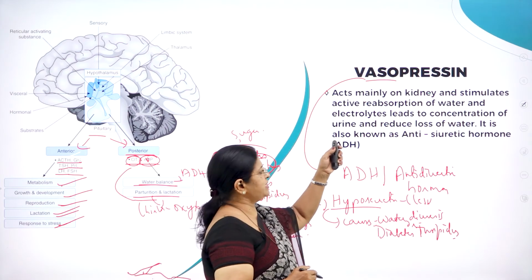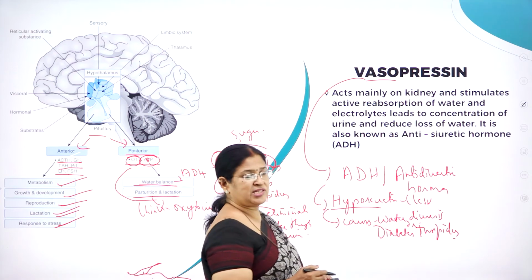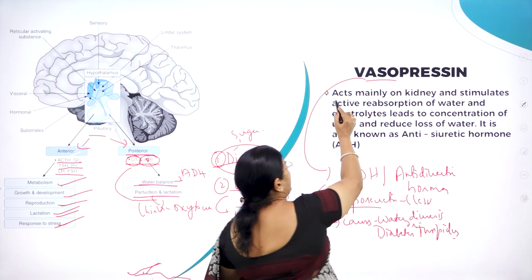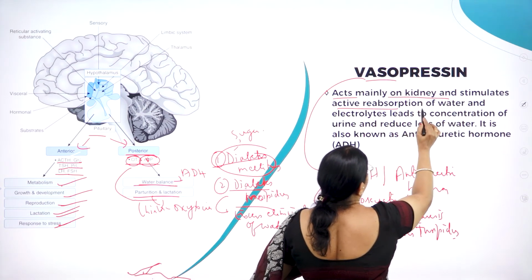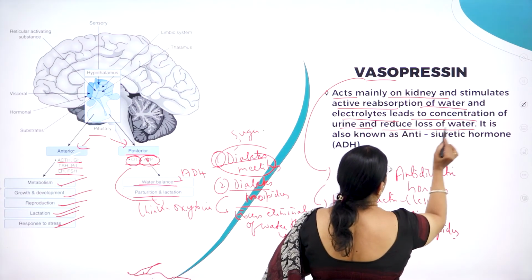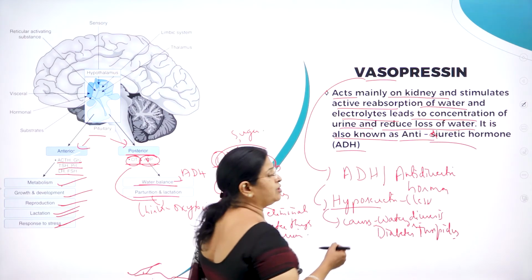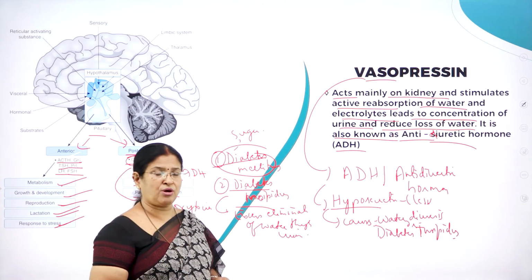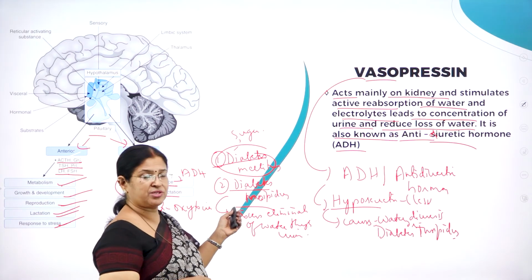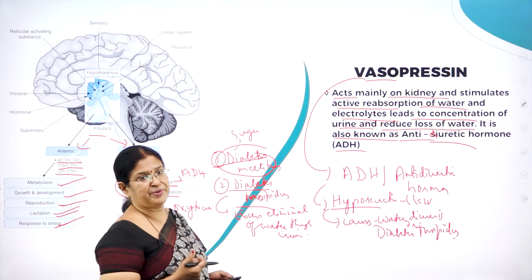Vasopressin acts mainly on the kidney and stimulates active reabsorption of water, and ADH is very important in regulating the water level in the urine. It stimulates reabsorption of water and electrolytes, leading to concentration of urine and reduced loss of water. As you know, urine should be neither too concentrated nor too dilute. If it is dilute, it leads to water diuresis, otherwise called diabetes insipidus. So that is controlled by vasopressin.